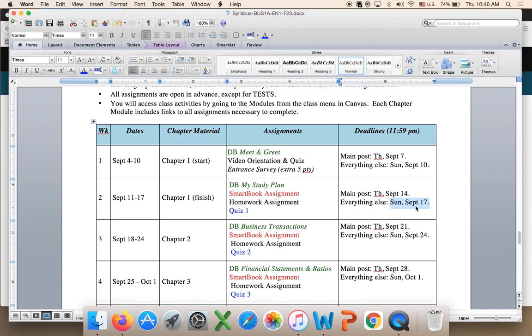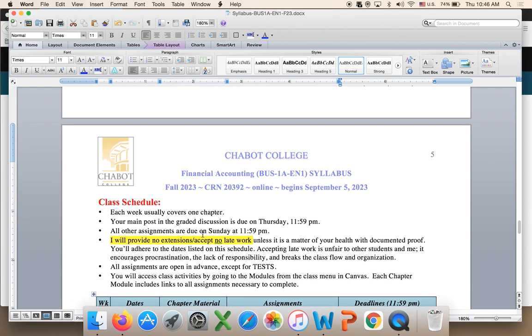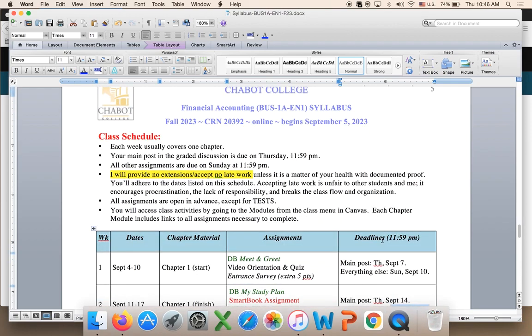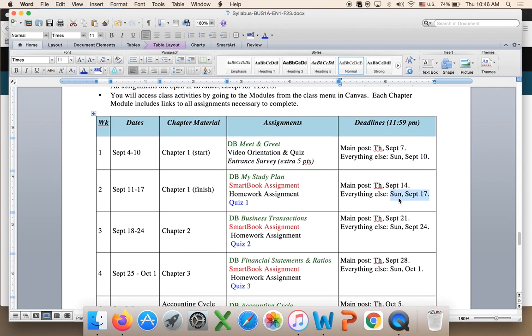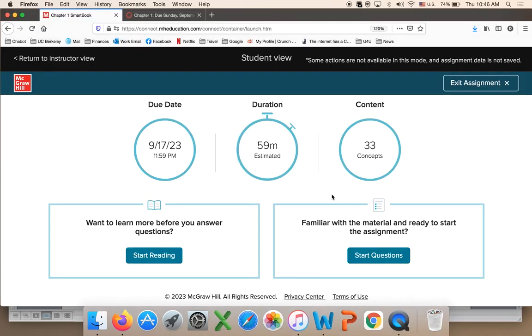So there's no excuse. I do not give extensions. I will not provide any extensions. I will not accept any late work unless it's a matter of your health with documented proof, because it's not fair to other students. If I give an extension to you and not to them, it breaks the flow of the course. It breaks the schedule, so the deadlines are very clear and communicated in multiple media.